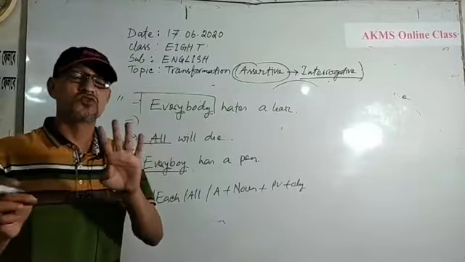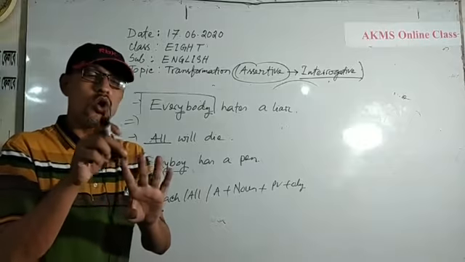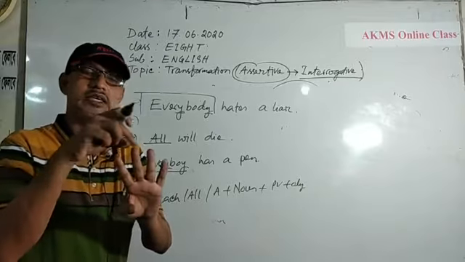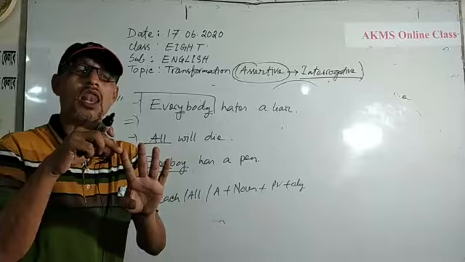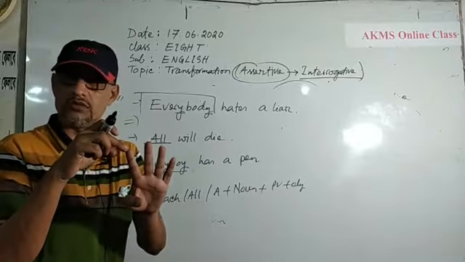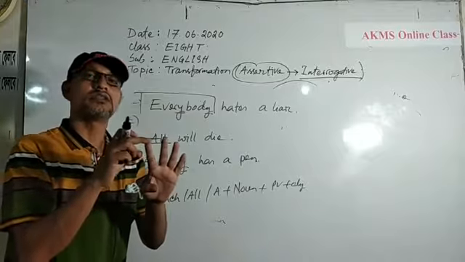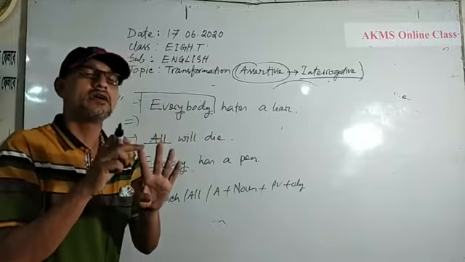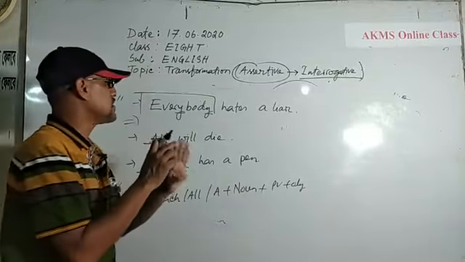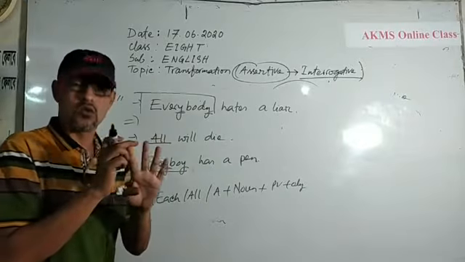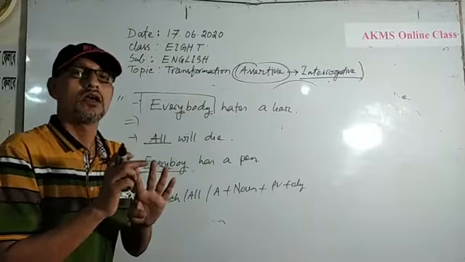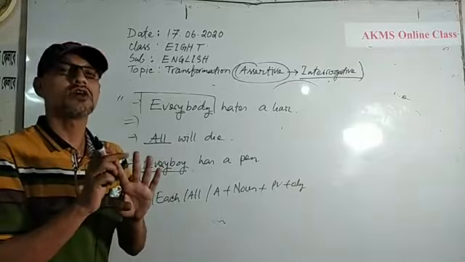Who is the subjective form, whom is the objective form, and the possessive form is whose. These 3 are personal interrogative pronouns. Whenever I use these words to make an interrogative sentence, these WH words will be called interrogative pronouns.